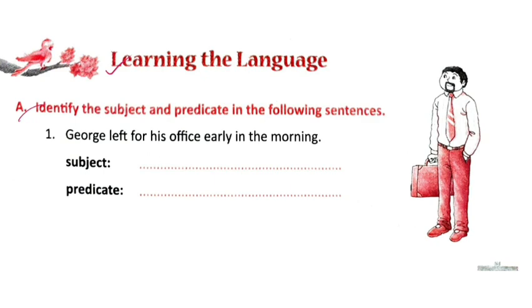Just like this one, George left for his office early in the morning. Now George is the subject and what he is doing, he left for his office, this is the verb. Left for his office is the predicate. Early in the morning is the tail of the sentence, but we cannot call it the tail, we call it the complement in the sentence. So we have got subject as well as predicate. Now go to the next one.